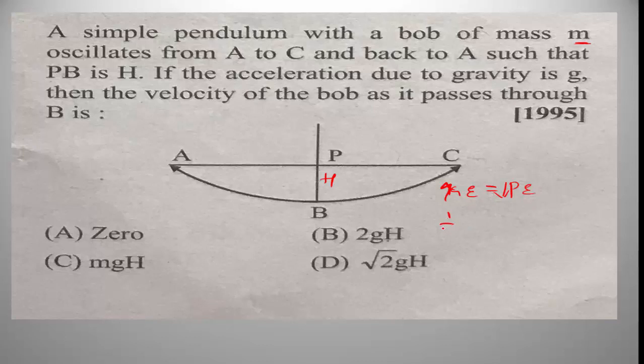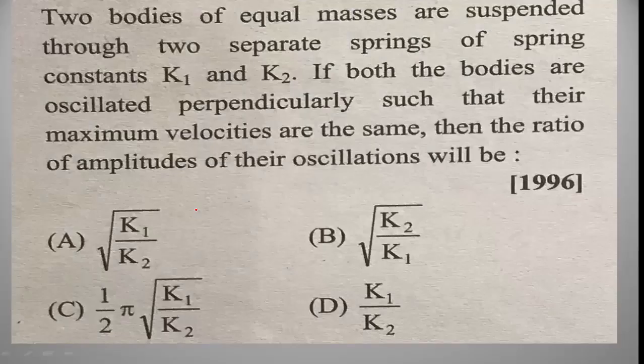We know the kinetic energy formula, that is half mv square is equal to potential energy, that is mgh. Here m and m get cancelled. Velocity of bob at that point v is equal to root of 2gh. Hence the velocity of the bob as it passes through this point B must be root of 2gh. Option B is the right answer.